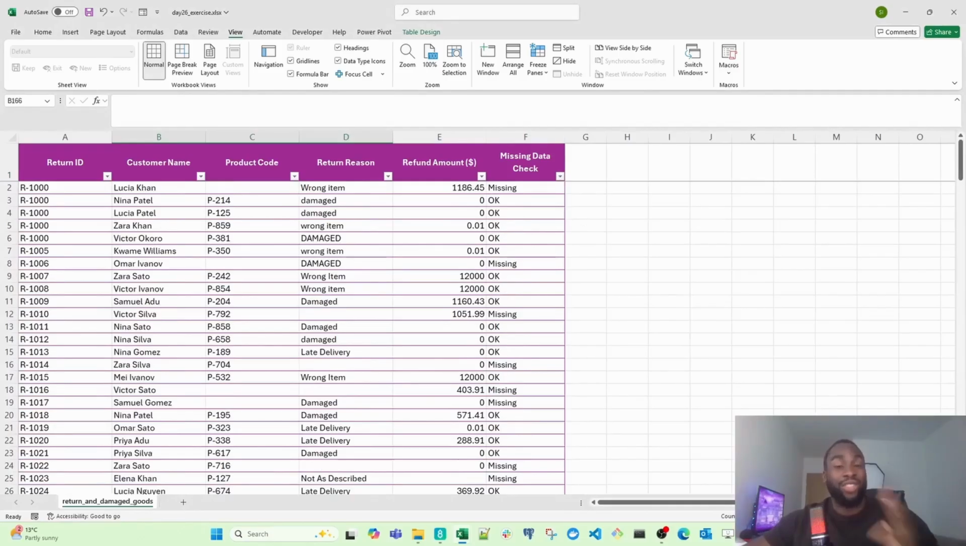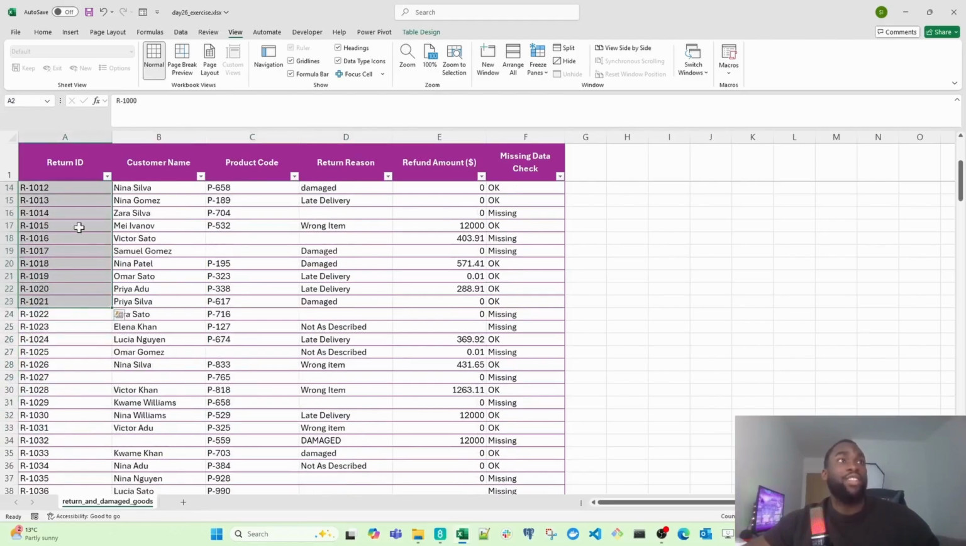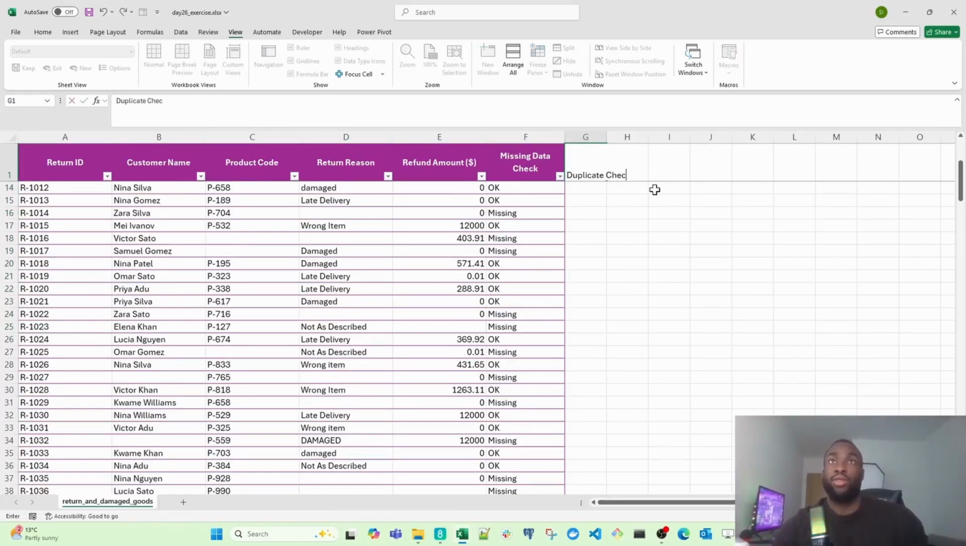We need to now flag the return IDs that are duplicated. So the finance team had concerns on whether the return IDs here have any duplicates in them. We're going to now create a new column. We're going to name this one duplicate check.